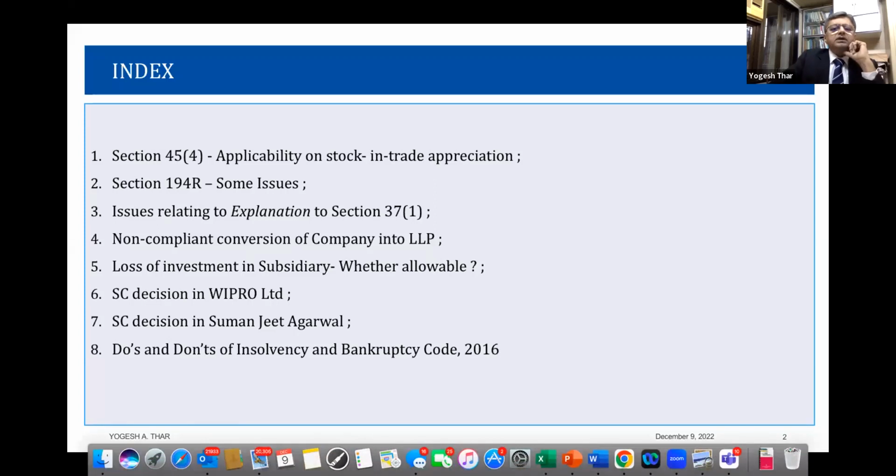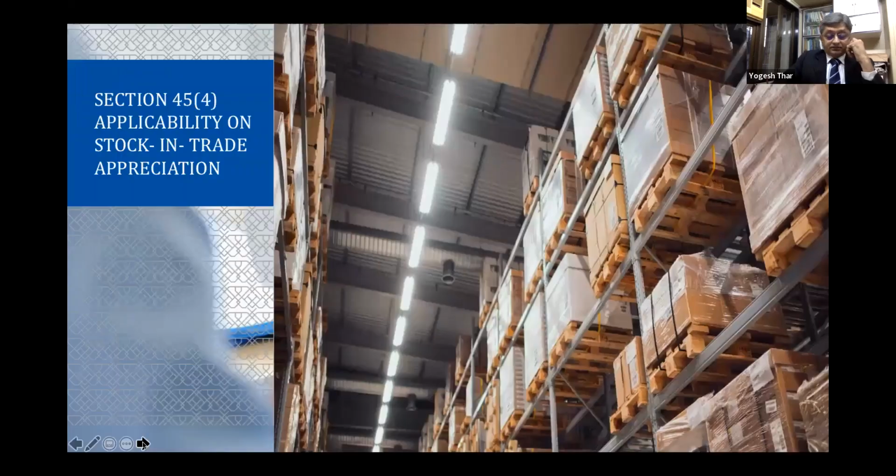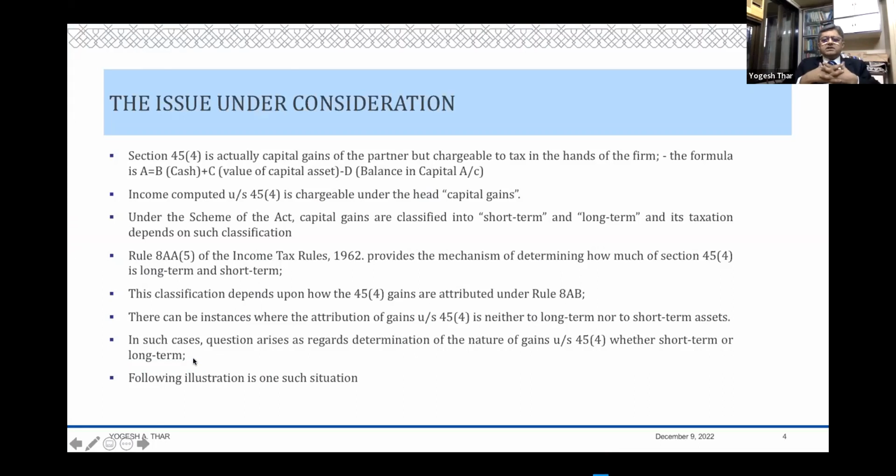So let's move on with this, and let's start with the first item. Section 45.4, applicability on stock in trade appreciation. Now let's understand what is the issue under consideration. Now, as we all know, 45.4,